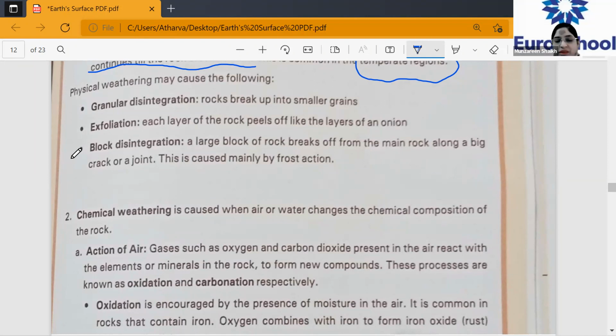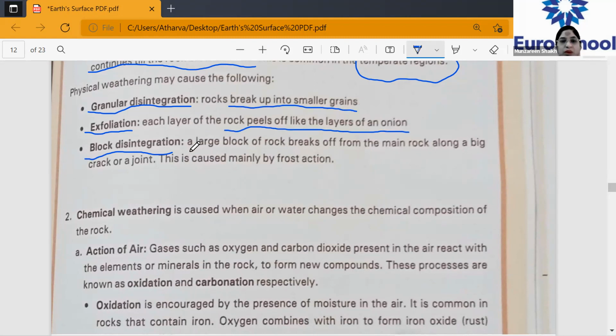That is block disintegration. Please underline all these three: granular disintegration, exfoliation, block disintegration. Exfoliation: rocks peel off like layers of onion. Granular disintegration: breaks into smaller grains.